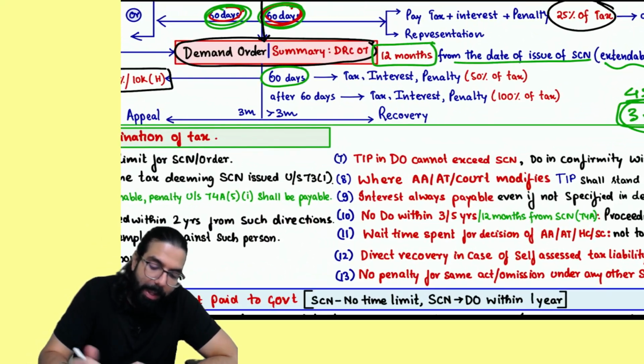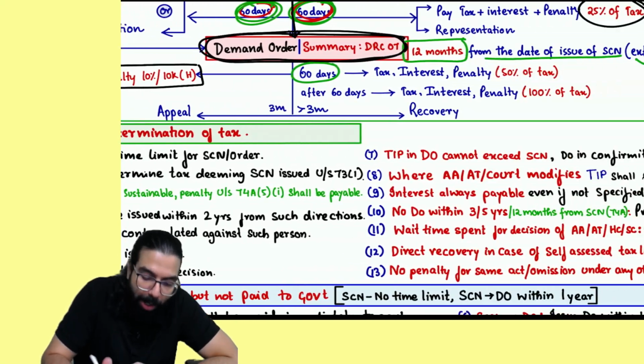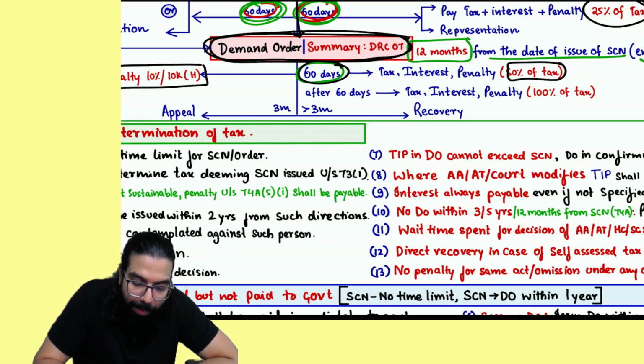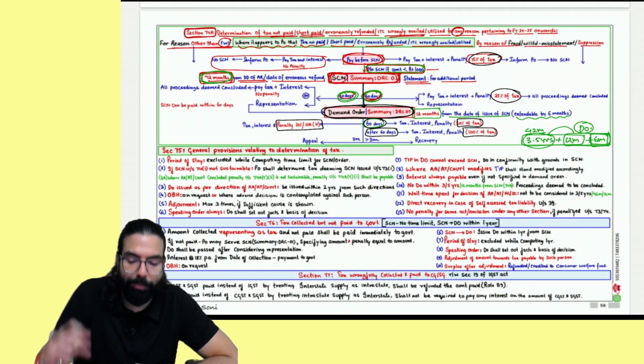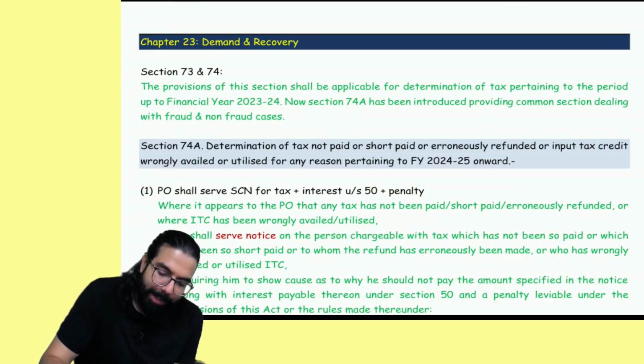Yes, sir, this point is clear. And sir, for the demand order, if you make the payment, non-fraud case, nothing. Fraud cases, within 60 days, then 50% penalty. After 60 days, 100% penalty. Please tell me everyone, is this point clear to all of you? Sir, can you please tell us once again? Yes, Baba, I'll tell you once again.